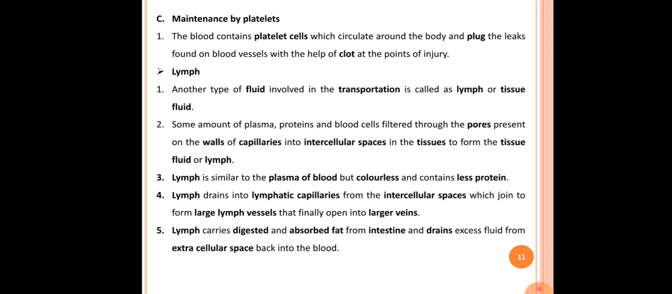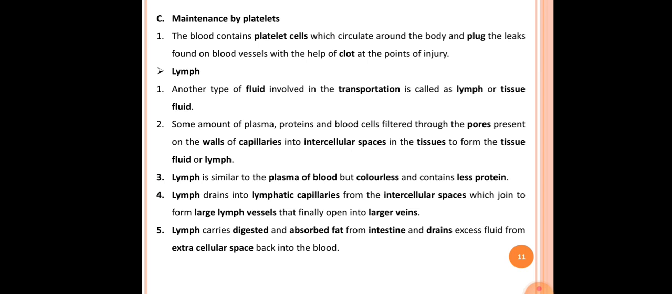In the next slide, our next point is maintenance by platelets. The first point is the blood contains platelet cells which circulate around the body and plug the leaks found on the blood vessels with the help of a clot at the point of injury. We already told that blood consists of three different types of cells.